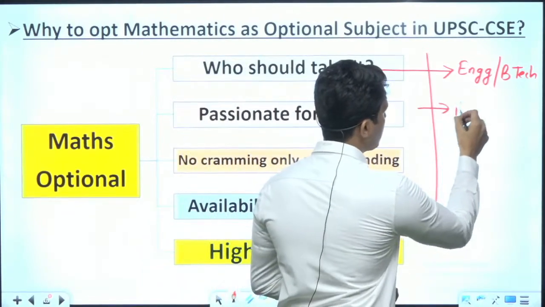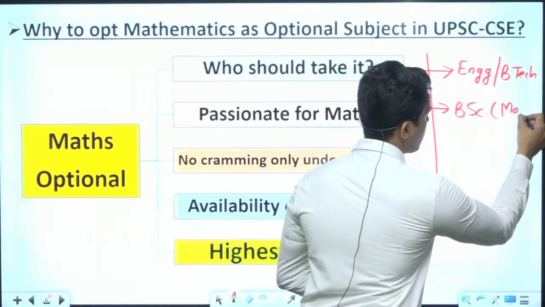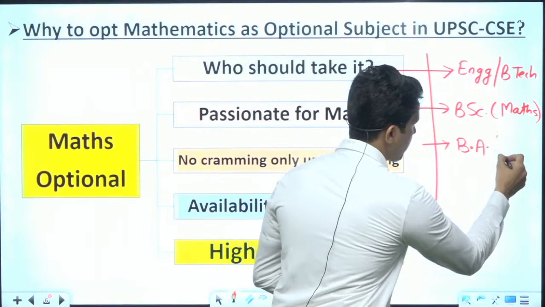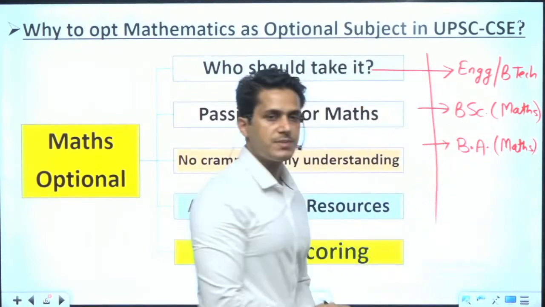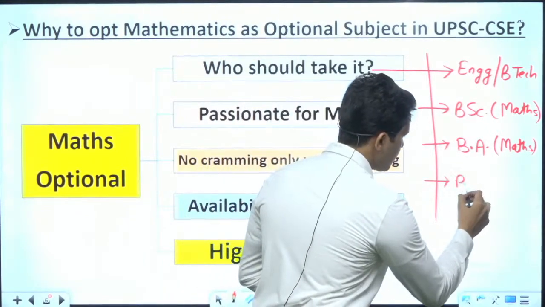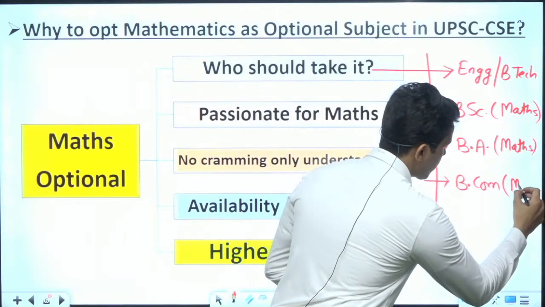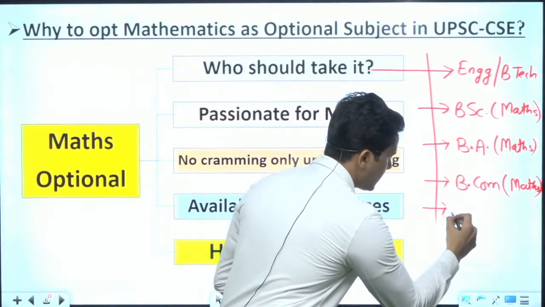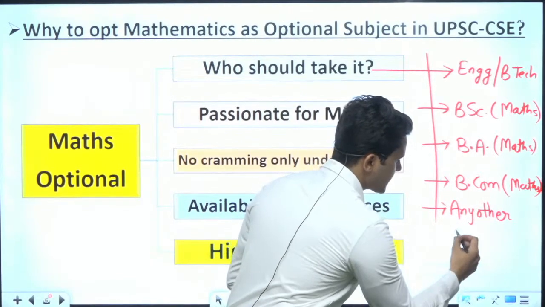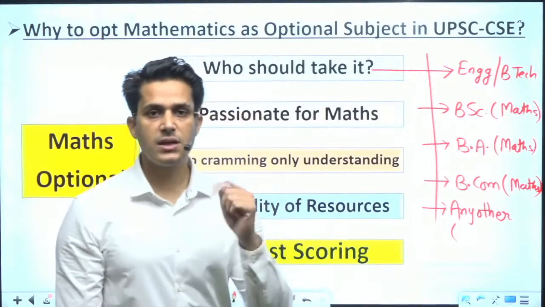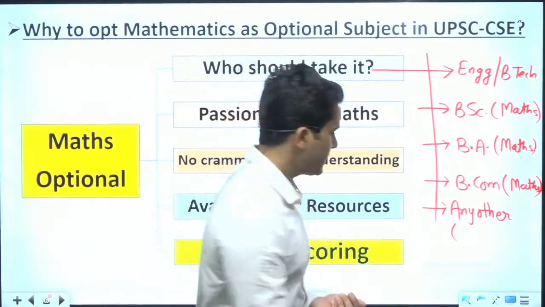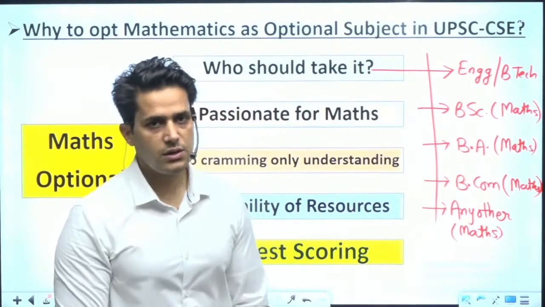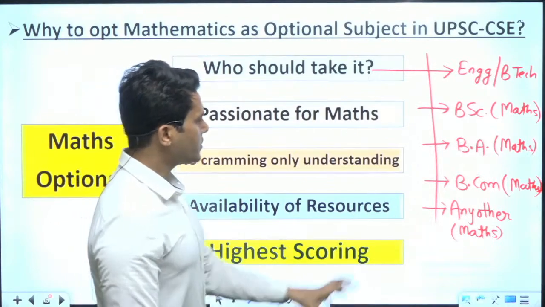Second, if you are from a BSc background where maths is one mainstream subject, or from BA where maths is a mainstream, core subject, or in some universities in commerce, BCom, where maths is also one of the main subjects, and in any other graduation course where mathematics is the core subject of your course, then you can think of taking mathematics as an optional subject in your UPSC civil services journey. Okay, so these are some courses.